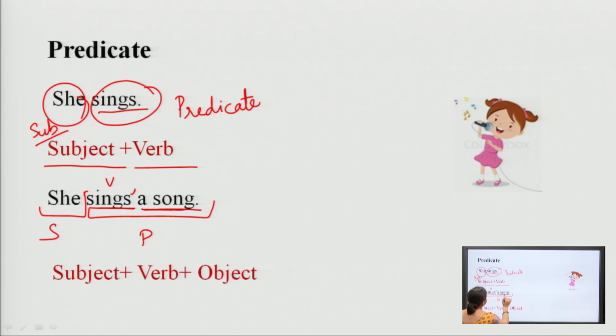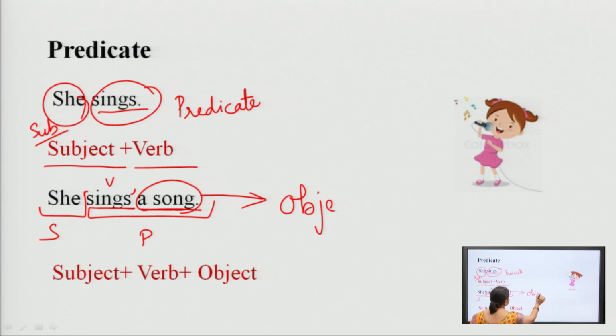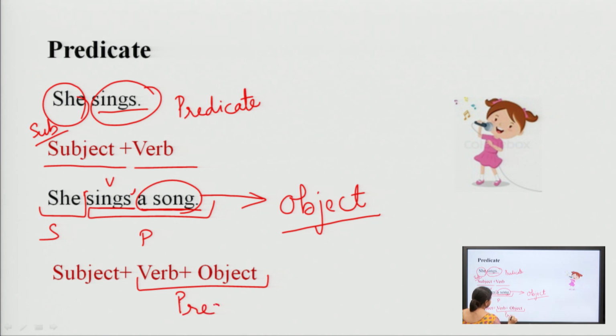What is the position of a song? A song is in the position of object. Here we have a predicate of two words. The sentence structure of this sentence becomes subject plus verb plus object. Here we have two words in the predicate, verb plus object.